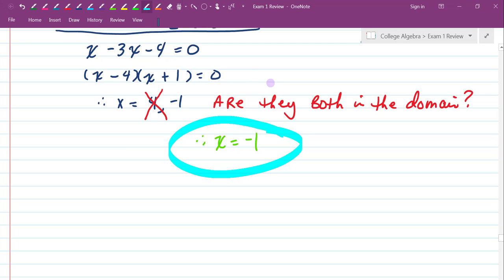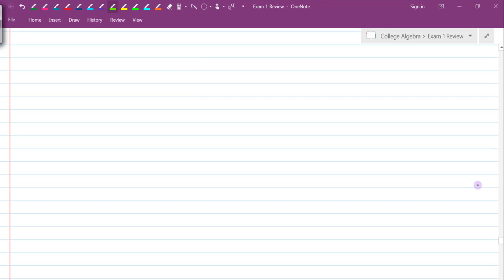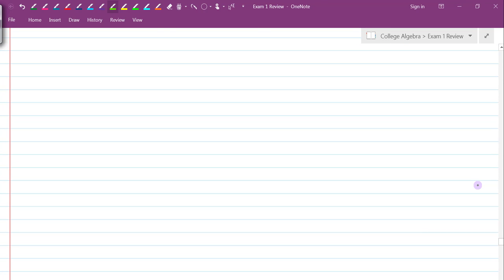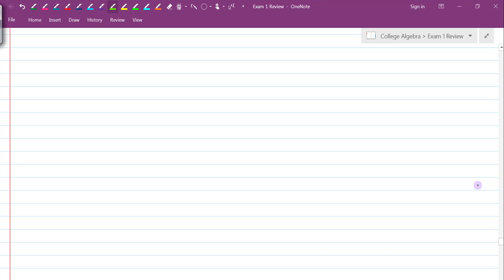Alrighty, we have one more problem to solve, and that's going to be number 29, and then we will have completed the entire review. So let's come on over here for number 29. I'm trying to hurry because my children have just gotten home and they're unloading the horses, and I know they're about to barge through the door. So we're going to go as fast as we can without skipping too many steps.